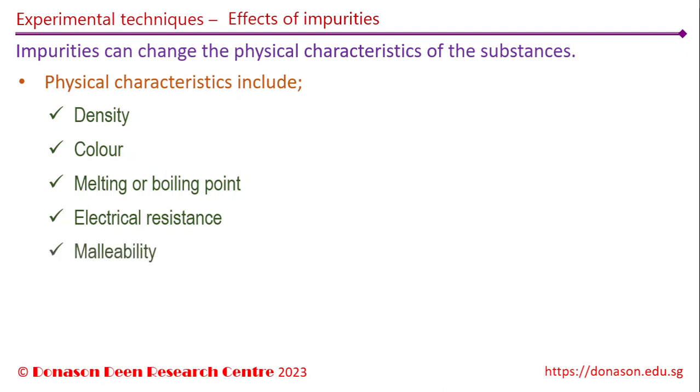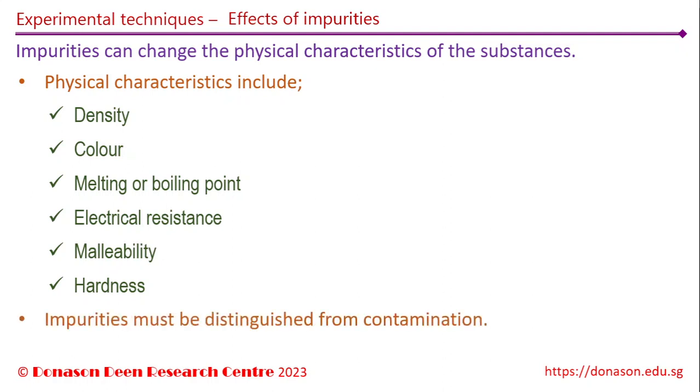Malleability is another physical characteristic, in which a substance can be bent or hammered easily without breaking. Malleability of some metals is improved by alloying the base metals with other metals. Hardness is also a physical characteristic which changes with adding impurities to a pure substance. During the alloying process, atoms of different types of metals having differing atomic diameters are used to lock the atoms in position, thereby increasing the hardness of the alloys.